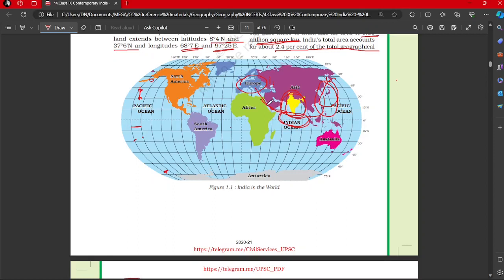Even if you see the Suez Canal nowadays, it is facing some problems. Then also the old route that passes through the Cape of Good Hope and again comes to here or from here. So again this is going via the Indian Ocean only and the Strait of Malacca. So again, Andaman Nicobar is near here.